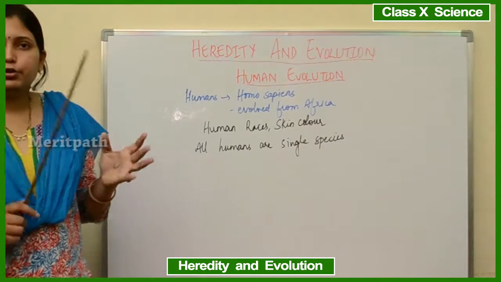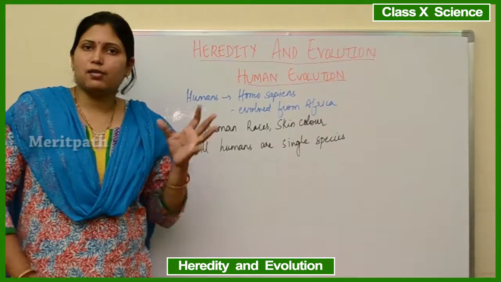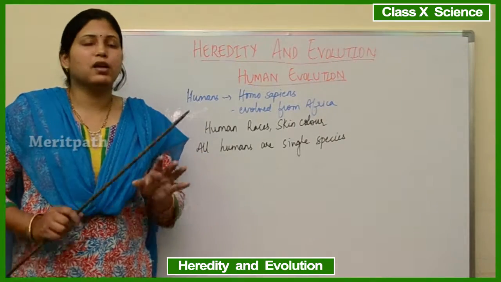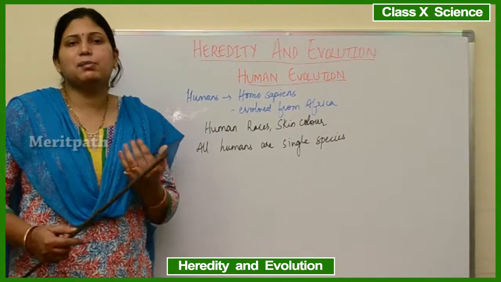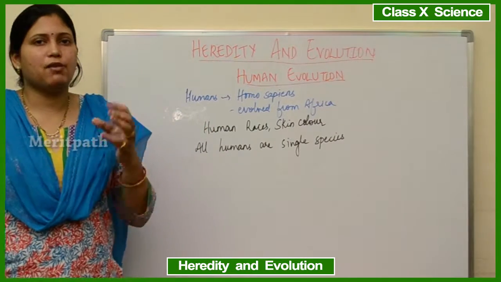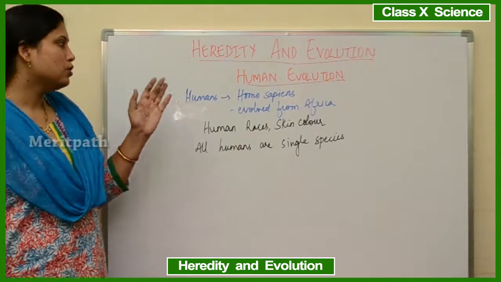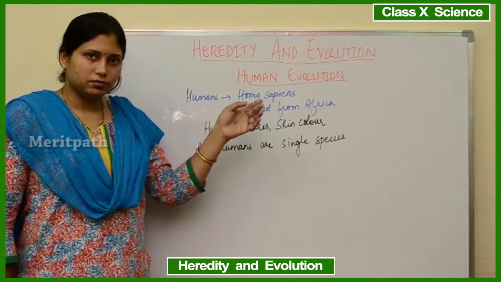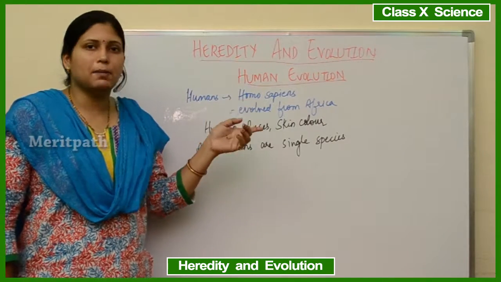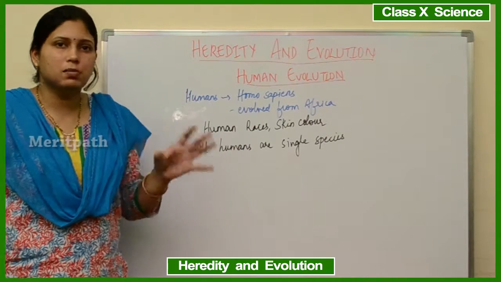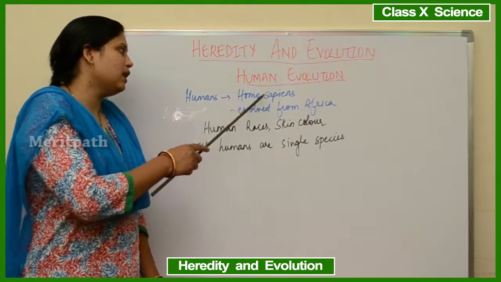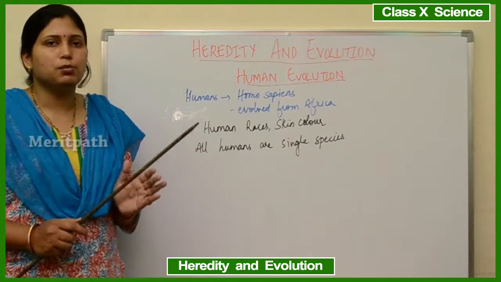Next, let's talk about human evolution. Chimpanzees and humans have evolved from a common ancestor, but we do not know exactly how that ancestor used to look. Still, we believe that chimpanzees and human beings have evolved from a common ancestor. Humans belong to the species Homo sapiens. Homo sapiens is the only known human species now.